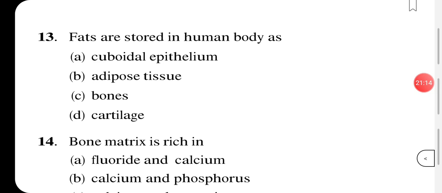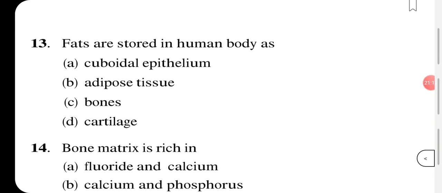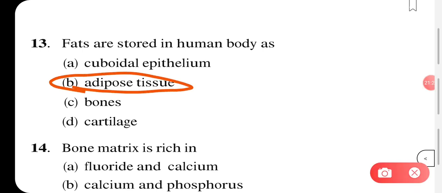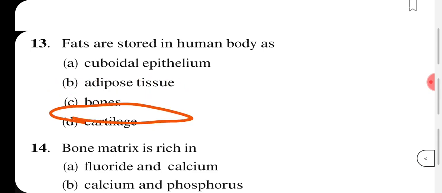In the next question it is asked, fats are stored in human body as. So fat, where is it stored? Below our skin. Okay. So fat will be stored where? In the adipose tissue. Adipose tissue has cells, we call them adipocyte cells, they contain fat. Okay. Now moving on to the next one.